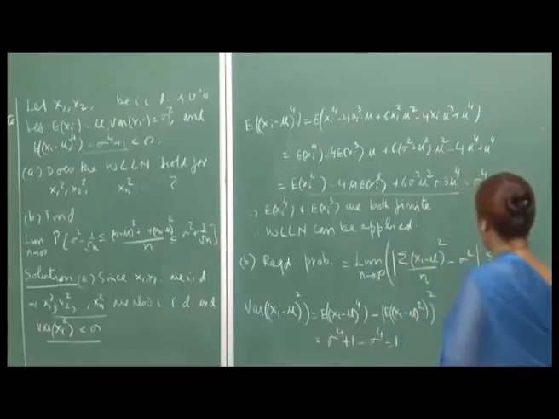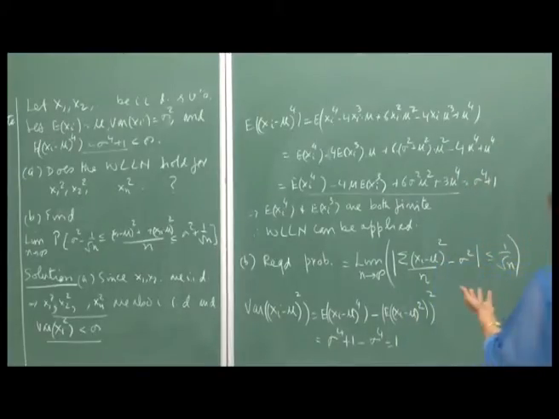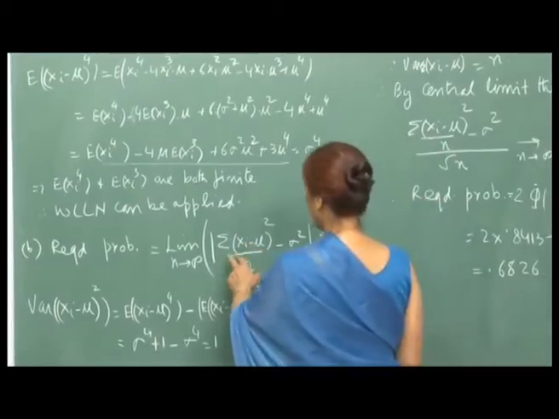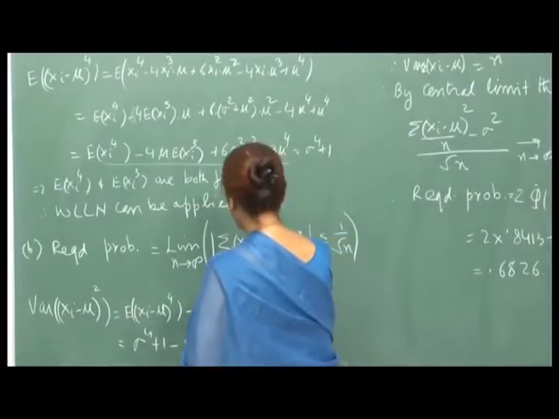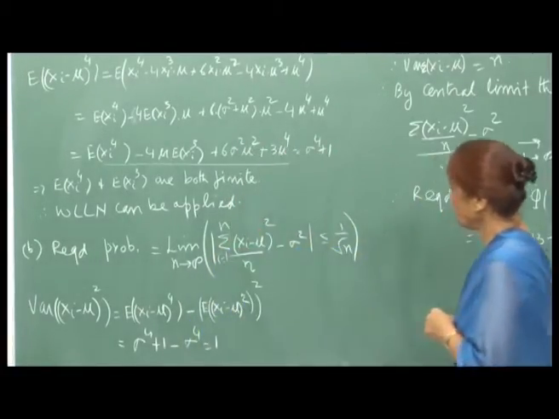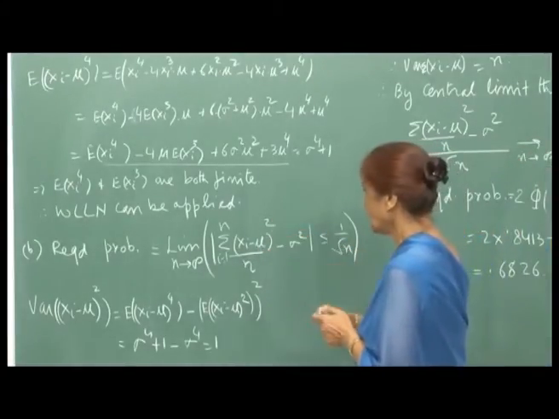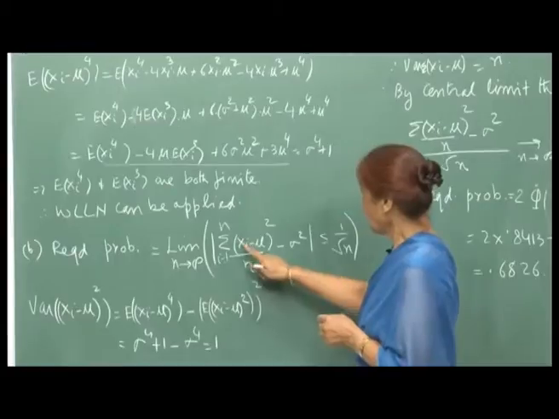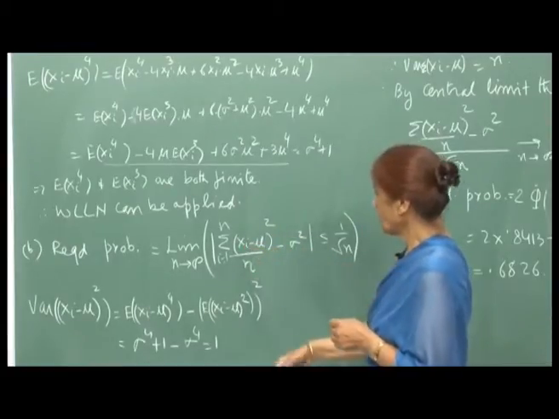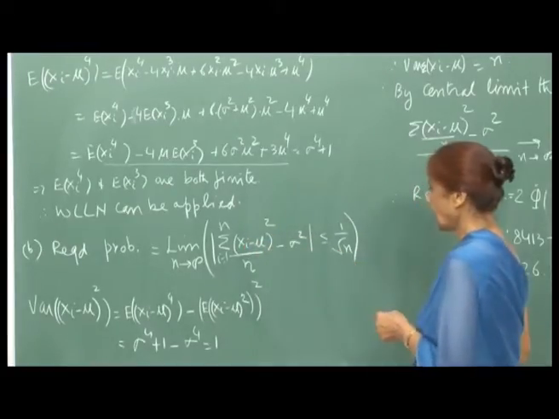Okay. And now, for this probability, we just need to again standardize this thing. So, summation i varying from 1 to n, sigma x i square whole square. Now, variance of x i minus mu whole square, summation variance of each x i.